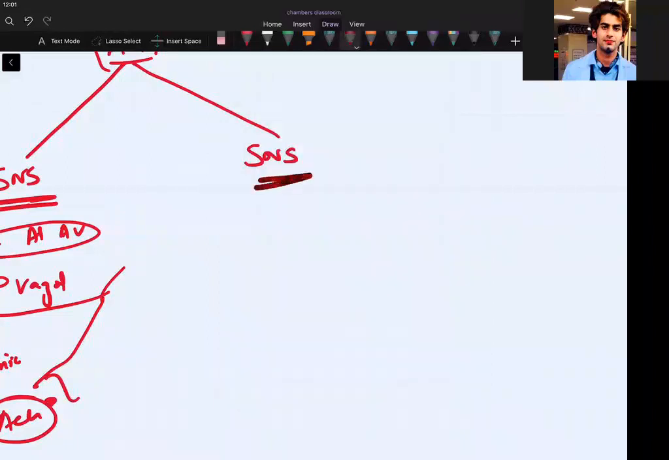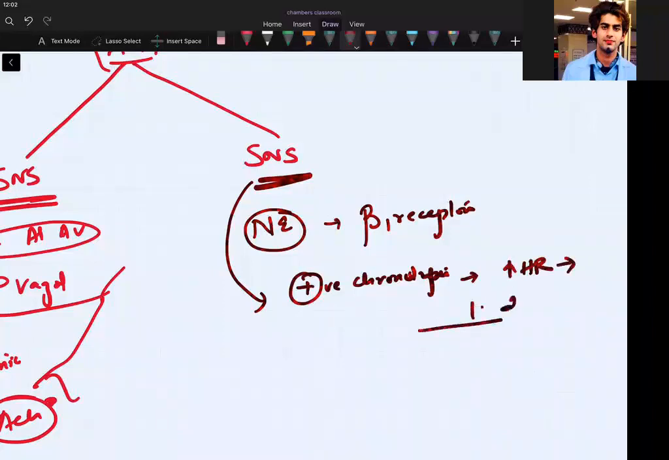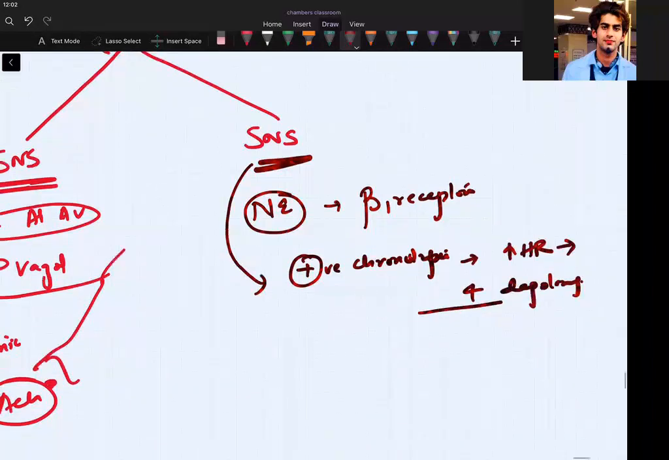Sympathetic nervous system, what is the effect? Now you have norepinephrine preferably acting on the beta 1 receptors. What is the effect of sympathetic? Is it positively chronotropic or negatively chronotropic? It's positively chronotropic. Very nice. It increases the heart rate by increasing phase 4 of depolarization.